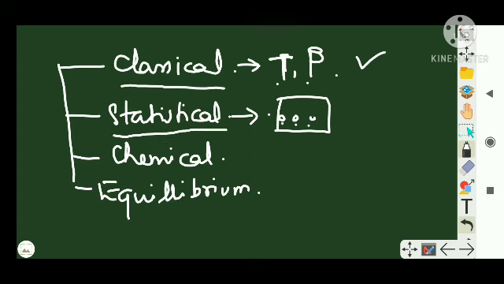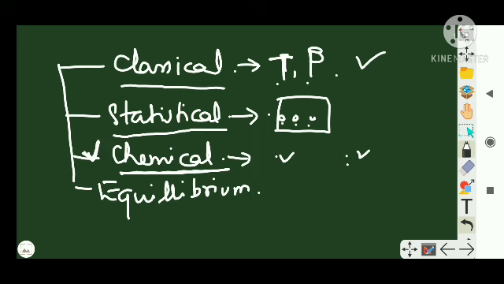Whereas what is chemical thermodynamics? In chemical thermodynamics, we learn how work and heat are related to each other, both in chemical reactions and in changes of state. This is what you will learn in your chemistry.